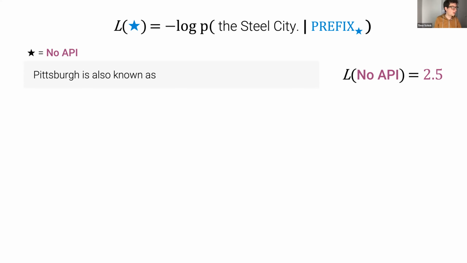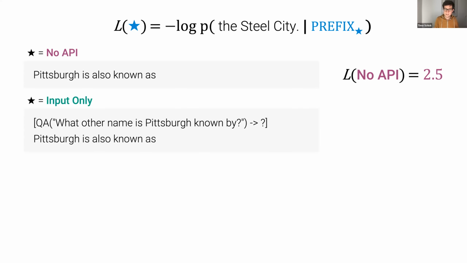The second one is what we call the input-only variant. In this case, we give the language model access to our generated API call, "What other name is Pittsburgh known by?" in this case, but we do not provide it with the answer that we got from the API. You can see here that instead of the answer, we just have this question mark symbol. And then again, we give it the original prefix, "Pittsburgh is also known as", and we compute our loss. For example, here we might get something like 2.1.